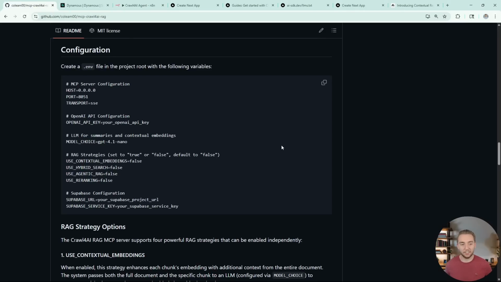And this kind of starts to get into my future plans for this RAG MCP server as well, because I want to implement even more strategies. Things like multi-query RAG and query expansion, even building out agentic RAG with knowledge graphs with something like Graphiti or LightRAG. There are so many different strategies that I can build out here to really make this the best possible RAG MCP server you could have for AI coding assistants. And a lot of things that I'm experimenting with behind the scenes right now. So I'm taking my time with this.